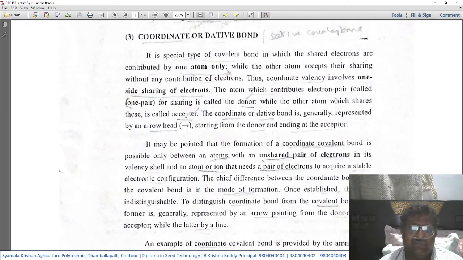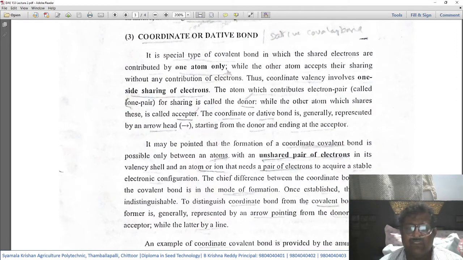It is a specific type of covalent bond in which the shared electrons are contributed by one atom only. It is a specialized type of covalent bond. In the covalent bond, what is happening?